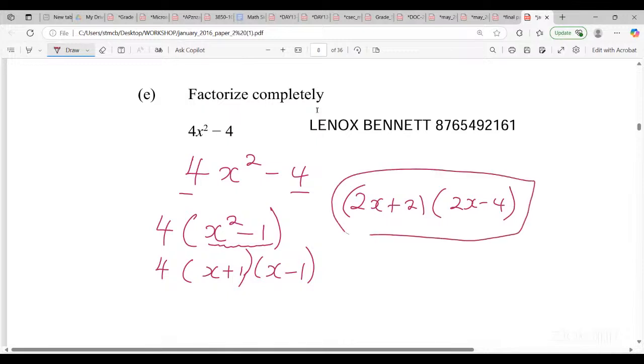But I hear they're giving 1 mark if you can double factorize and you do it once. So do it like this. This is the one that they required most of all.